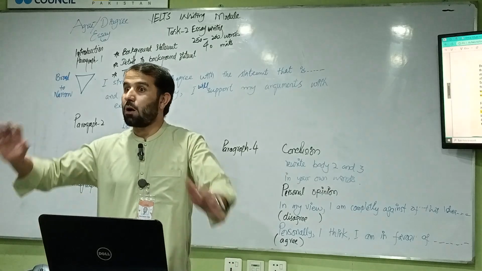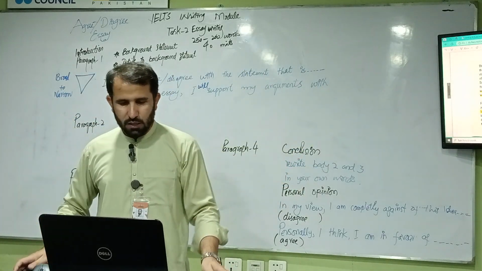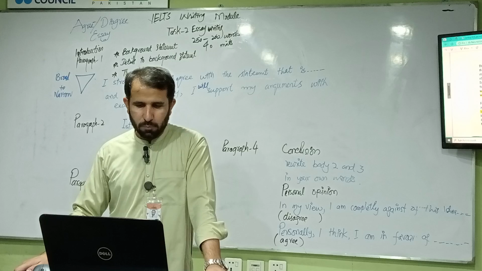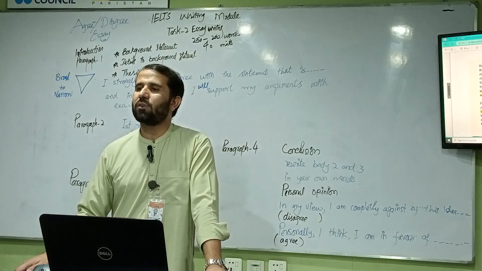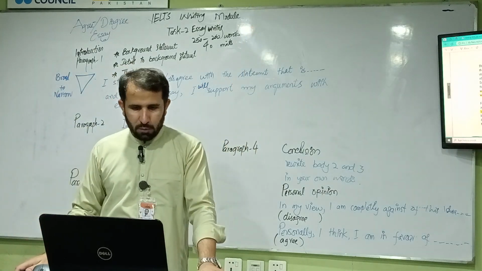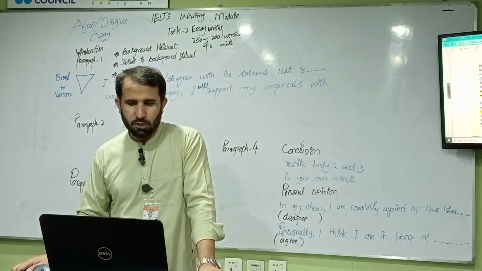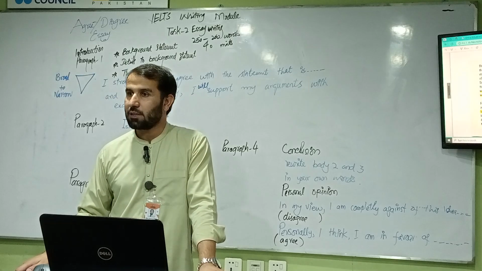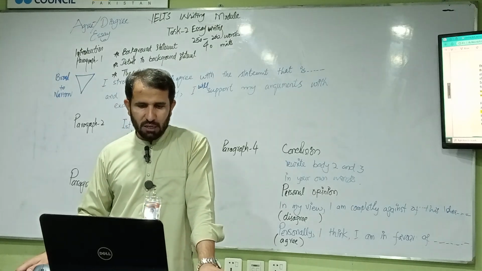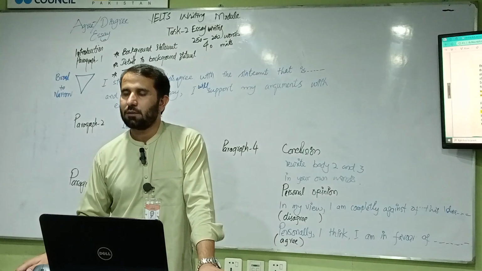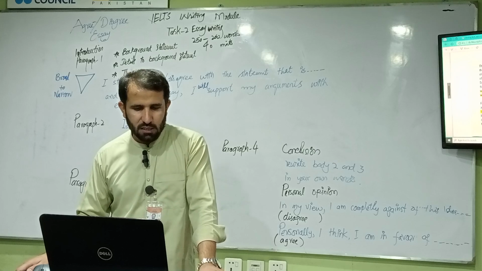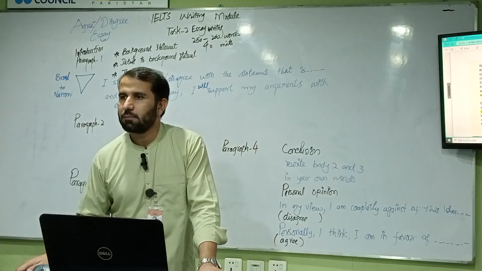These days, look, it starts very broad. These days, every time you turn on the television or flick through the pages of a newspaper, you learn about the victims of crimes. Broad to narrow. They are trying to make it narrow. But what is the most effective method of dealing with the rising crime rate in our society? Some people believe the best way to punish criminals is to sentence them to time in prison. I completely disagree with this idea, and in this essay I will support my opinion with examples.